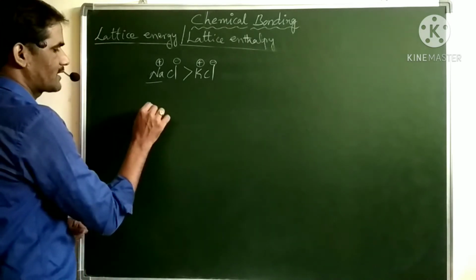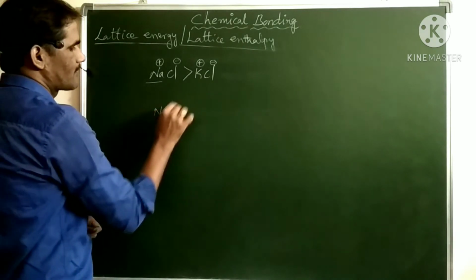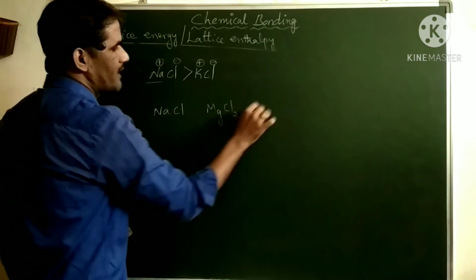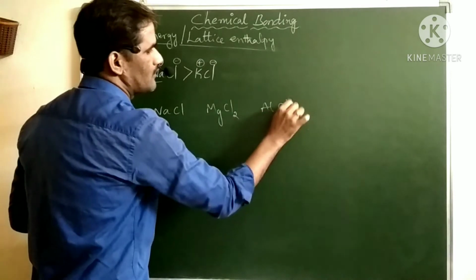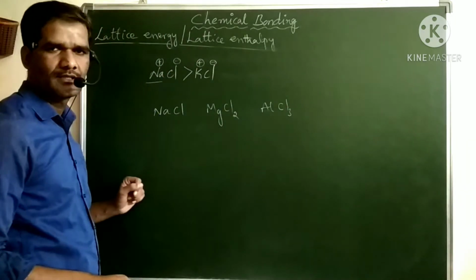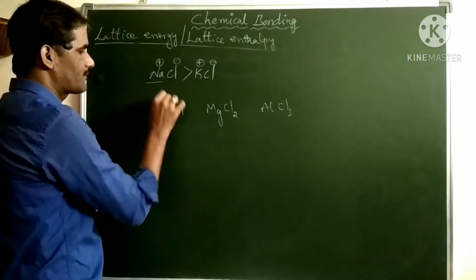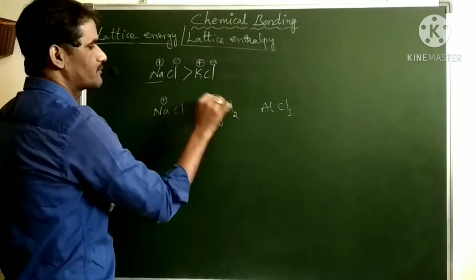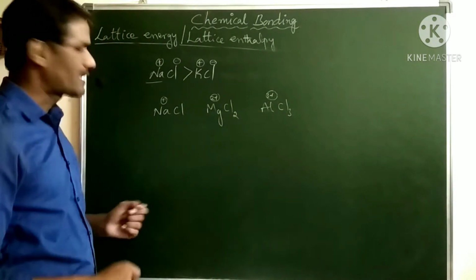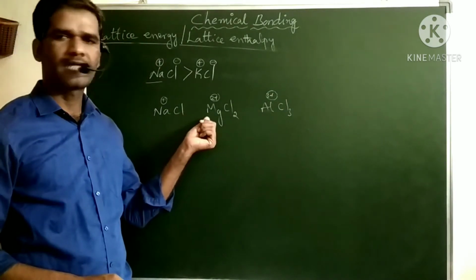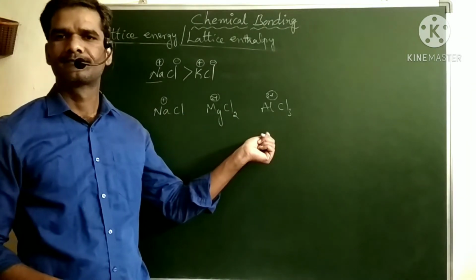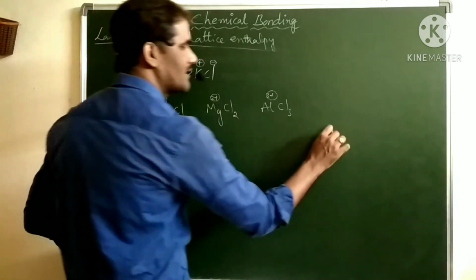Similarly, you can take other examples: sodium chloride, magnesium chloride and aluminum chloride. Again, the anions are the same. The cations are Na+, Mg2+ and Al3+. These are isoelectronic species. So what is the size of the cation here?